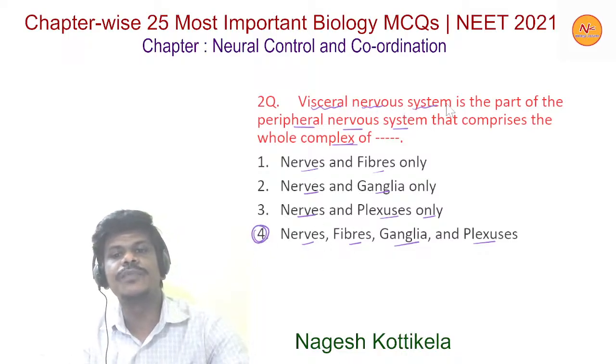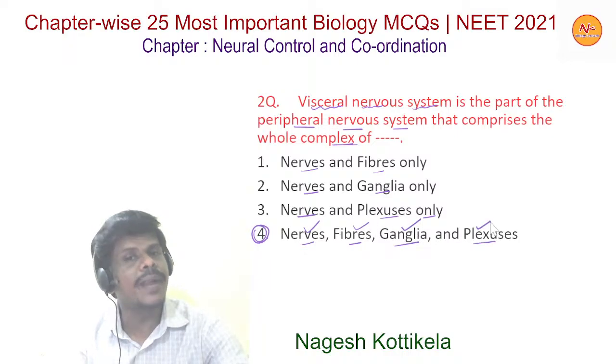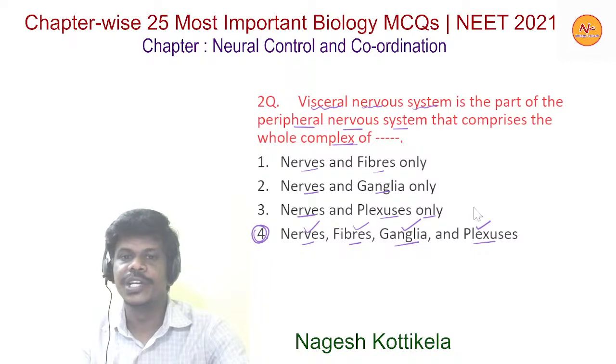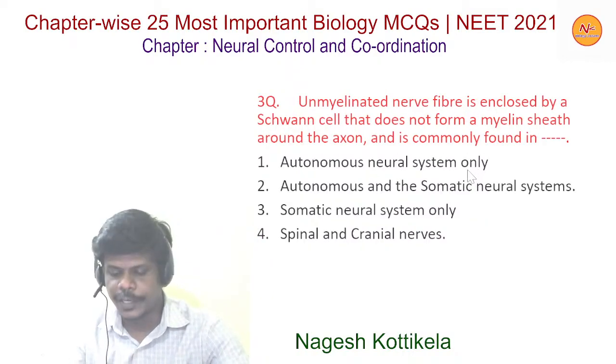This visceral nervous system is the part of the peripheral nervous system and it comprises nerves, fibers, ganglia and plexuses. All these are present. Now, moving to the next question, that is question number 3.